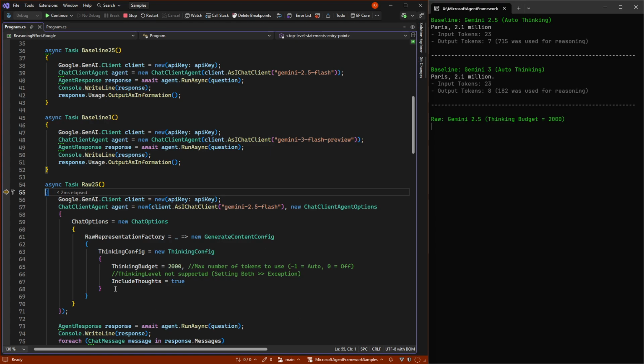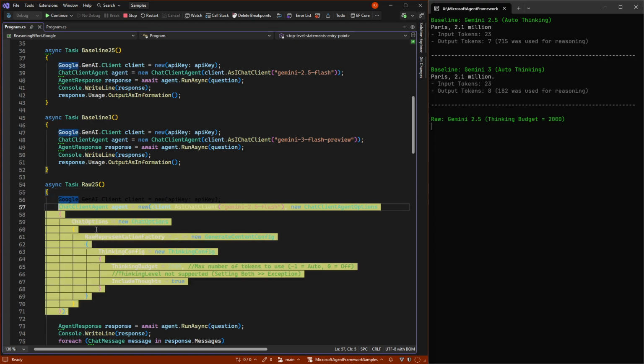So we go in and set a number here, and that number can mean different things. If you set it to -1, then it means auto, meaning the same as we saw up here without us setting anything. We can also set it to 0, meaning off, meaning it will not use any reasoning at all. Or we set it to a number higher than 0, and that would be how many tokens we max allow for reasoning. In this case, we're setting a high number, 2000.